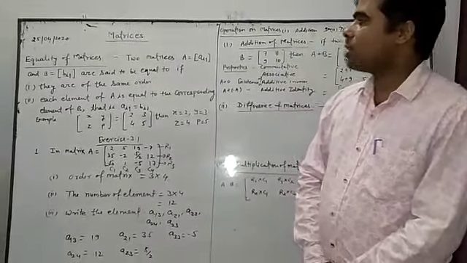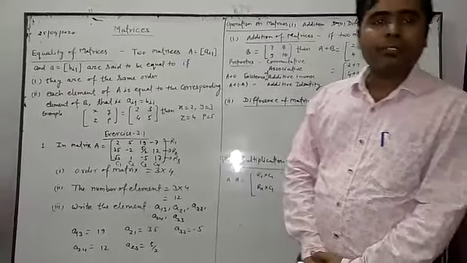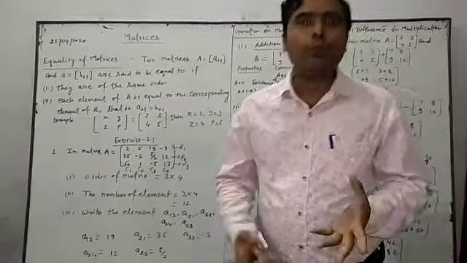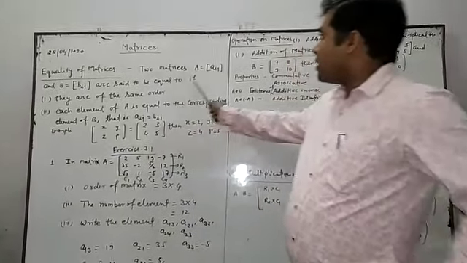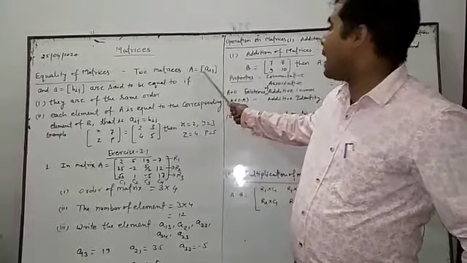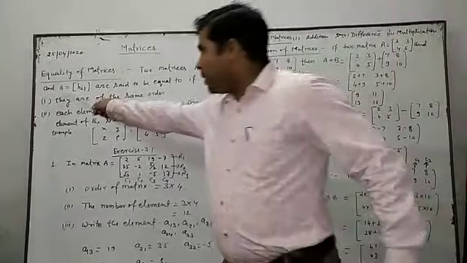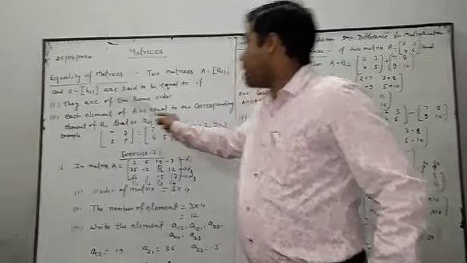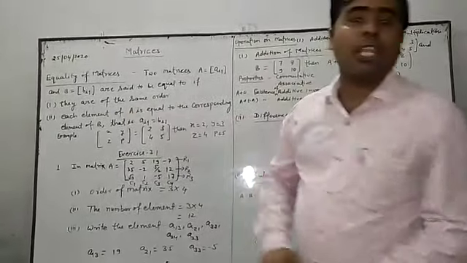Now the next one is the equality of matrices. Equality of matrices means when two matrices are equal. Two matrices A equal to [aij] and B equal to [bij], where i and j give the order of the matrices, are said to be equal if they are of the same order.